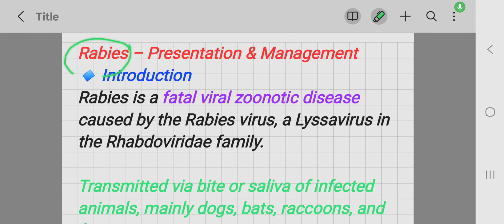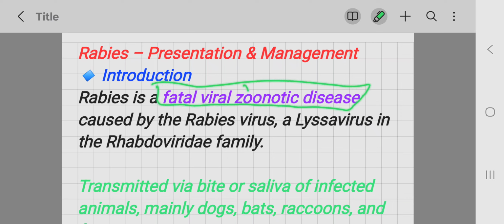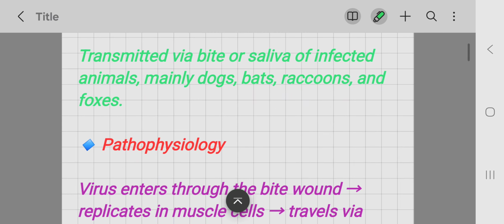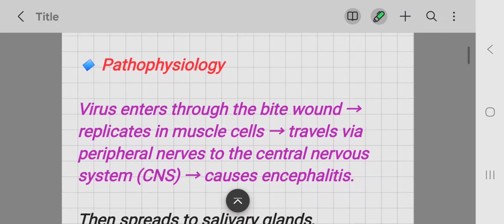In this video, I will discuss a very life-threatening infection, rabies. Rabies is a fatal viral zoonotic disease. It means it is transmitted from animals to humans, and it is caused by a rabies virus that belongs to the Rhabdoviridae family. It is transmitted either via bite or saliva, as most of you know. If the animal is infected, it can transmit this infection. For example, dogs, bats, raccoons, and foxes. These can transmit if they are infected animals.